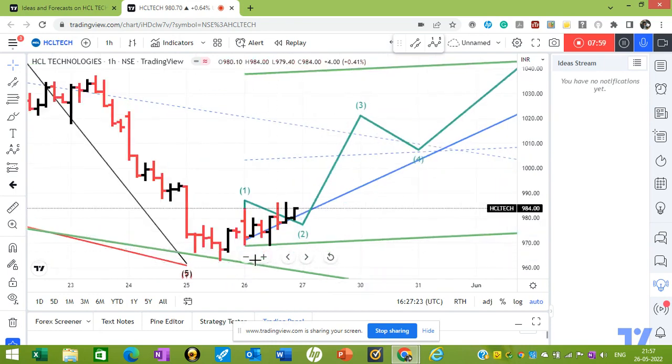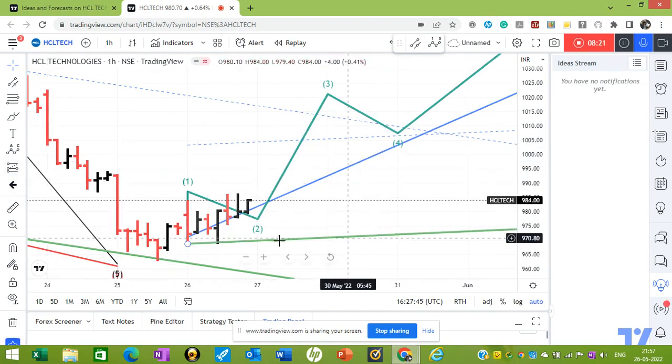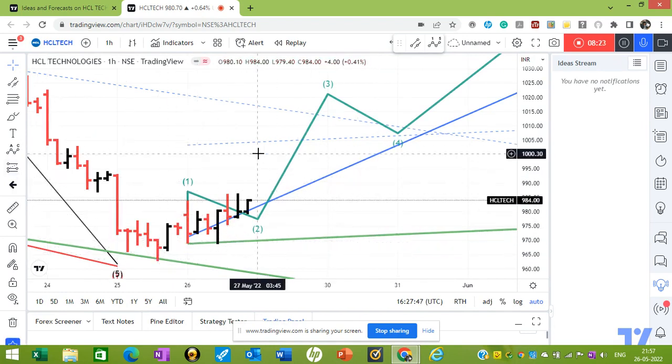This is the first wave starting. But on an hourly chart, this is looking like a triangle wave to me. One, two, three, one, two, three, kind of. Maybe this forms a leading diagonal pattern. A, B. First wave can be a leading diagonal pattern. On an hourly chart, this is looking like a leading diagonal pattern to me.